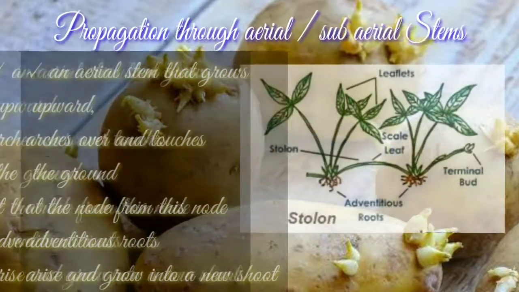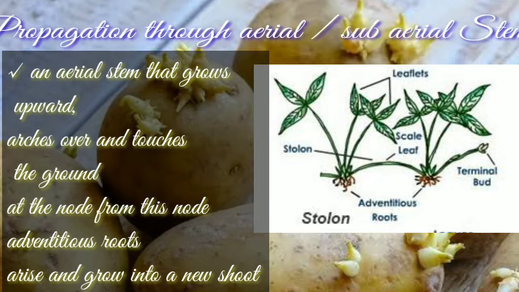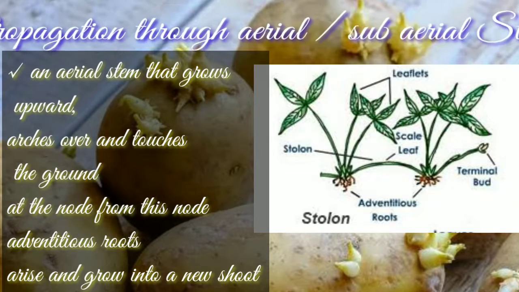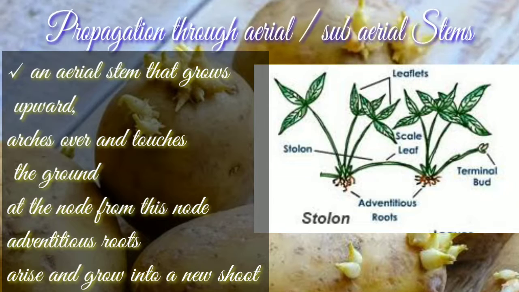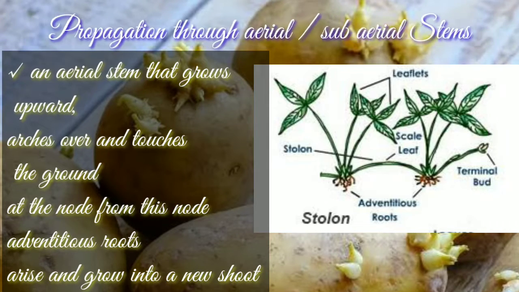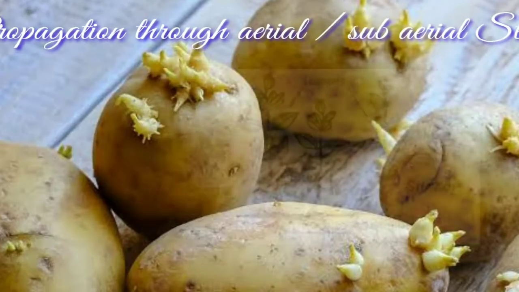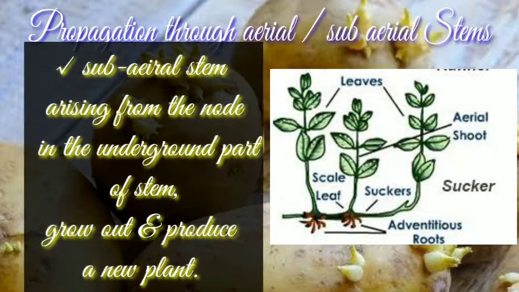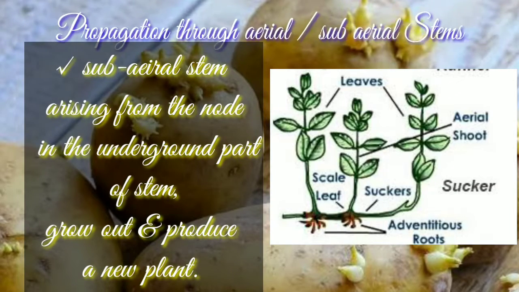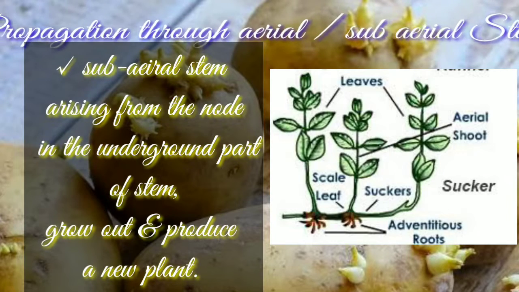Stolon is an aerial stem that grows upward, arches over and touches the ground at the node. From these nodes, adventitious roots arise and grow into a new shoot. Example, blackberry. A subaerial stem, sucker, that is also a lateral branch arising from the node in the underground part of the stem.